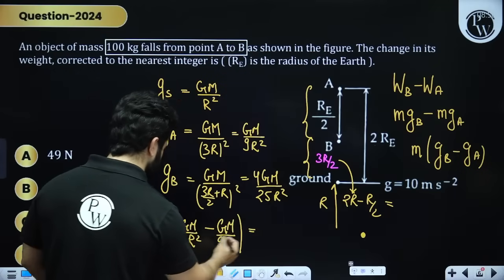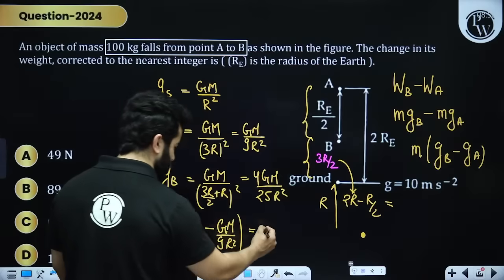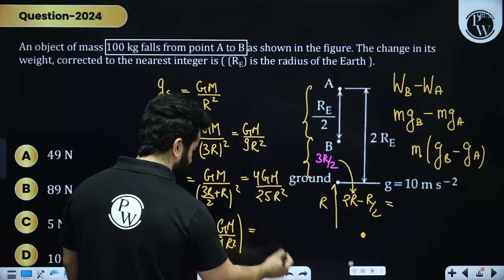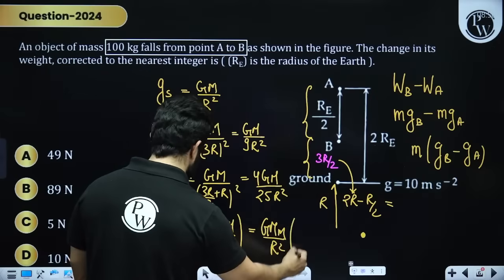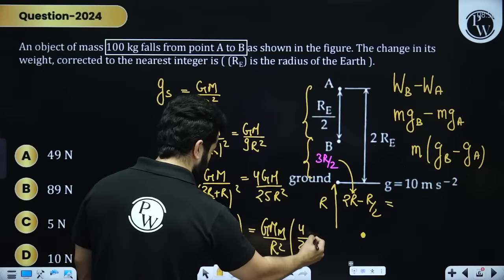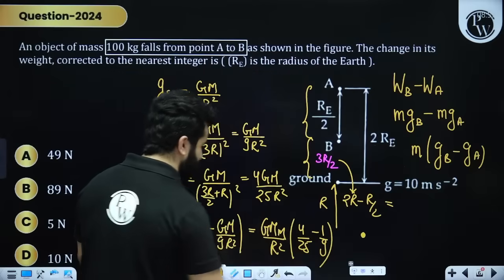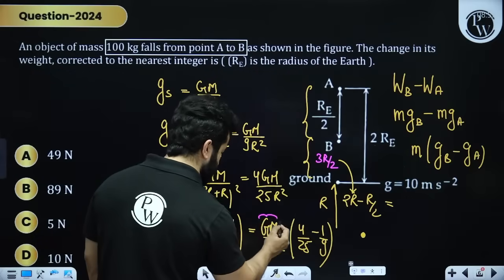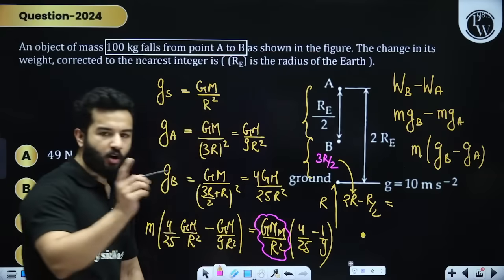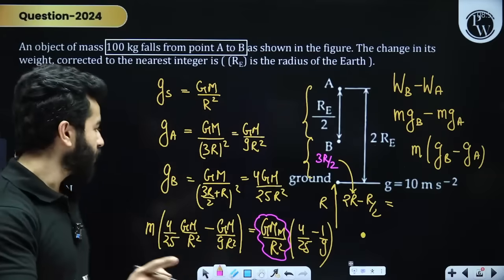Now kindly see, I can also take out this GM R square common. So I am going to write GMm upon R square times 4 by 25 minus 1 by 9. Kindly see that this GMm upon R square is nothing but the mass times the weight on surface.